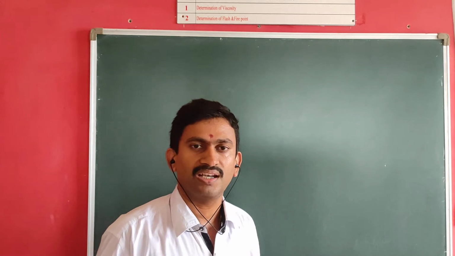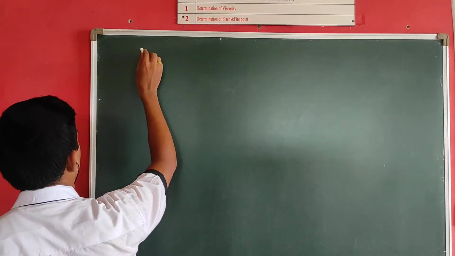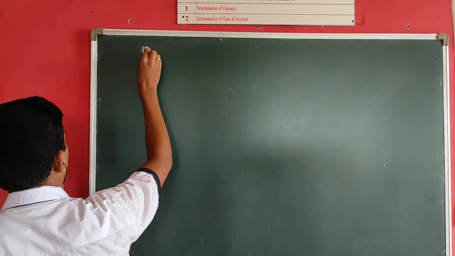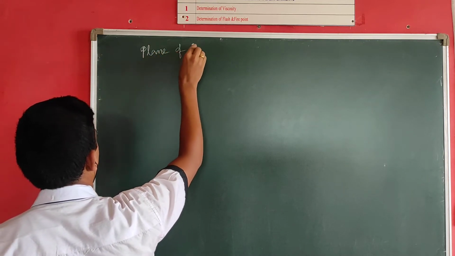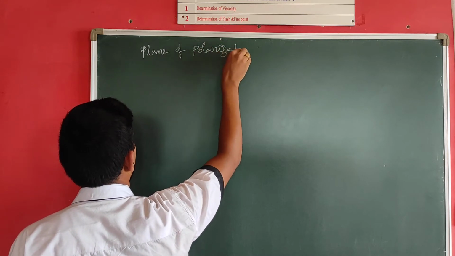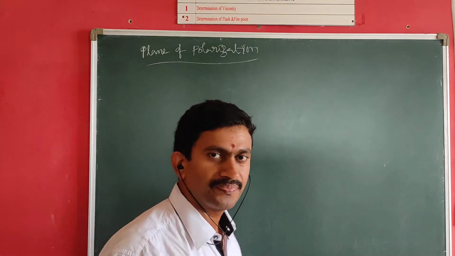Now in this particular unit we are going to discuss a few basic fundamental definitions in today's class, that is plane of vibration and plane of polarization.